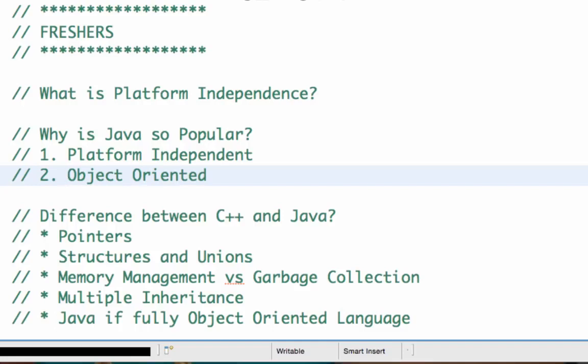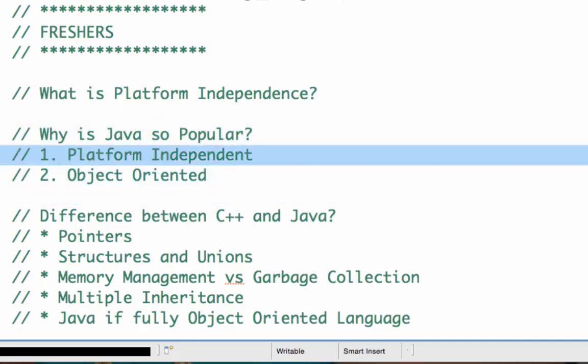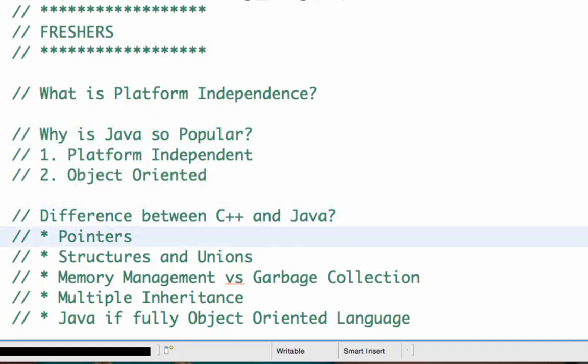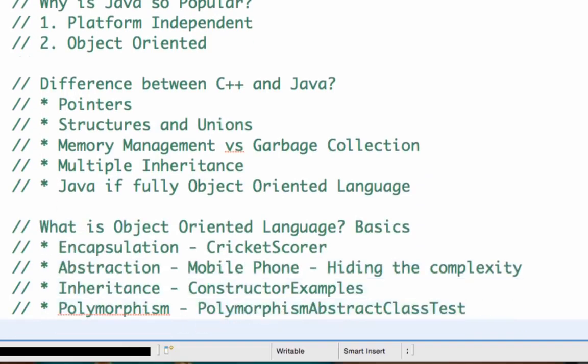So that's our second question, which is why is Java so popular? And the reasons are platform independence and object orientedness of Java. If you have any other reasons, then probably you can put them in the comments, and that would be useful for others who would do the interviews.